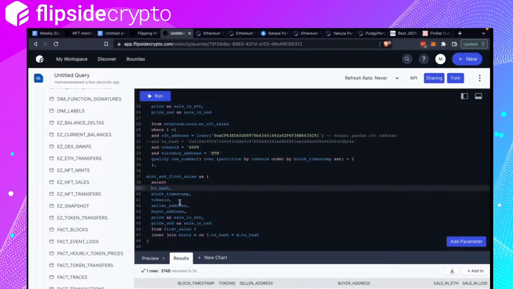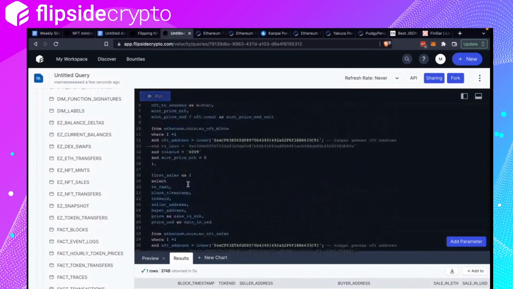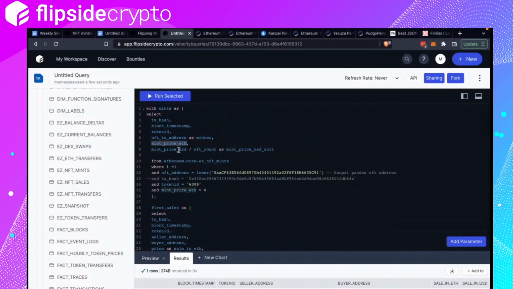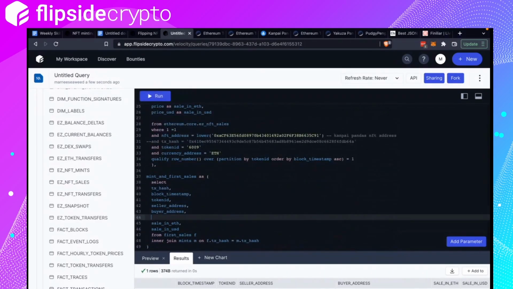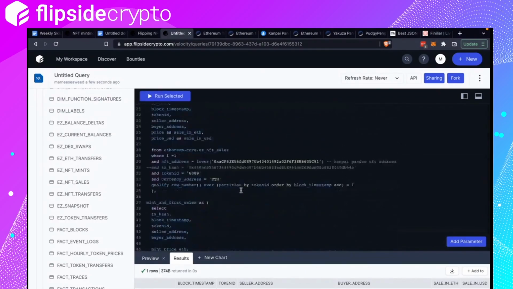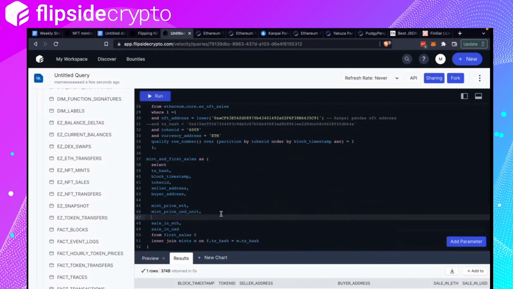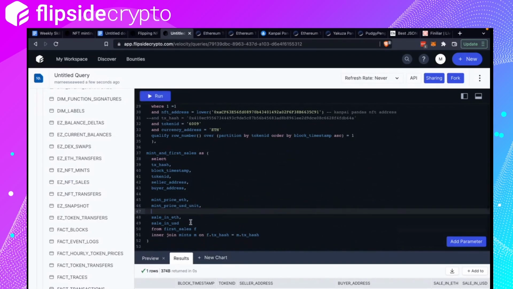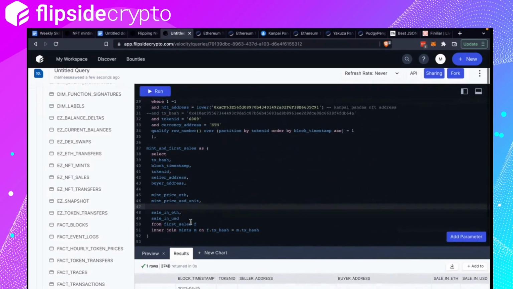So transaction hash, all this is correct. Remove this. Oops. And then from the mint, we want the mint price. Maybe I put here mint price and also the mint USD price.